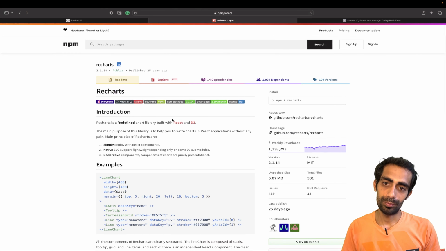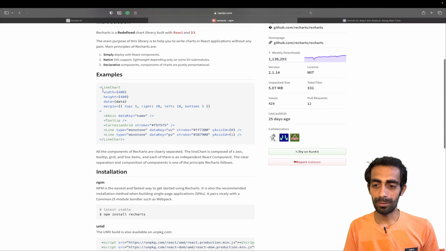Recharts means you can create all the charts and real-life bars with the help of this package, which is very popular. You can see the weekly downloads are more than 1 lakh, which is pretty good. So we'll start with these basic things.